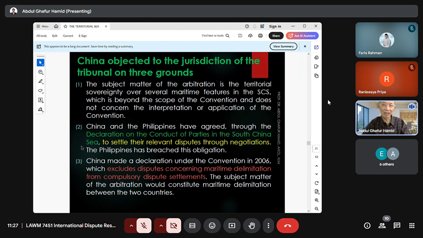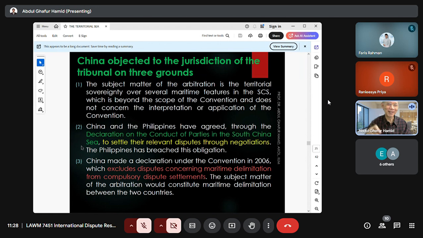China and other ASEAN countries together made this declaration on how to resolve the South China Sea disputes, and they agreed that they should settle their disputes through negotiations. Because of the influence of China, and other ASEAN countries being smaller than China, they agreed, okay, let us settle this through negotiation.